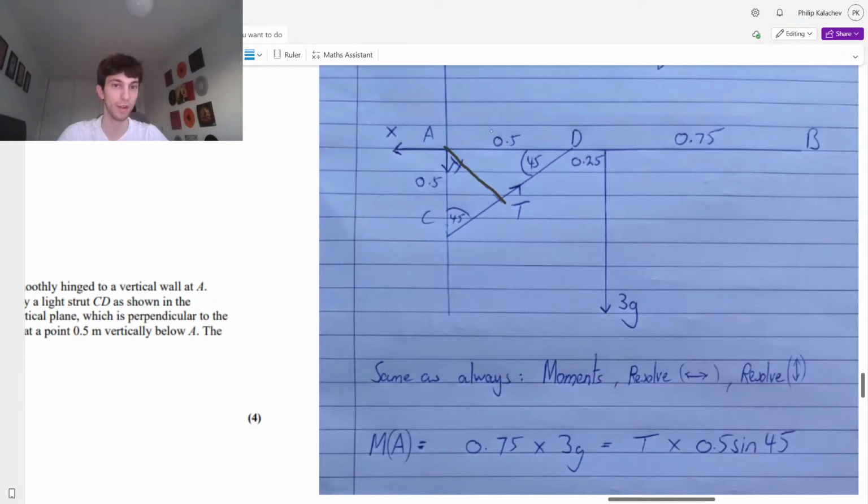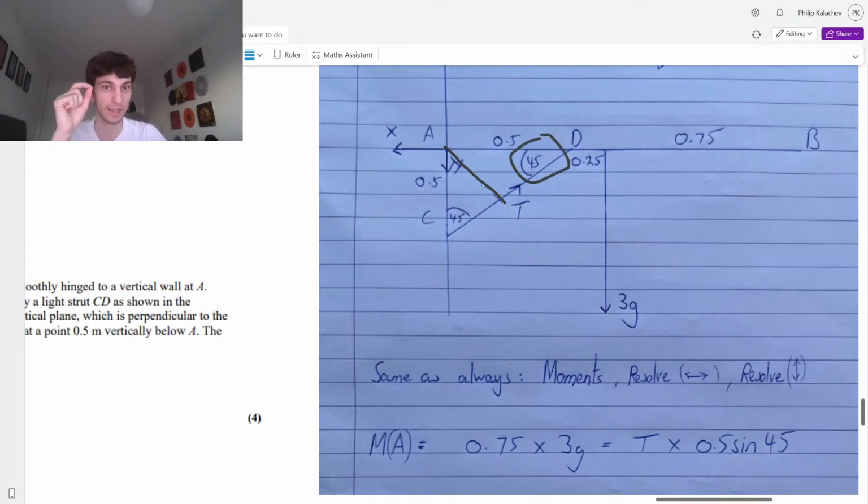Hypotenuse is 0.5. So if we're using this angle, for example, because remember, it's going to be either cos 45 or sine 45, right? But we don't care. Let's just use this angle to make it a little bit easier.